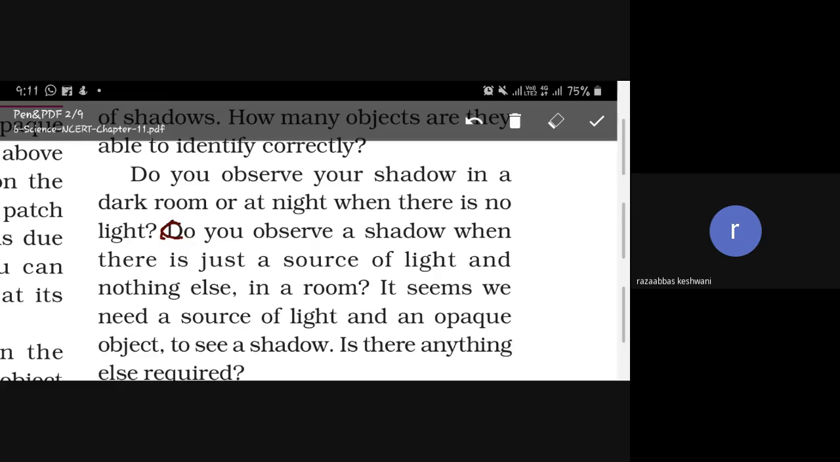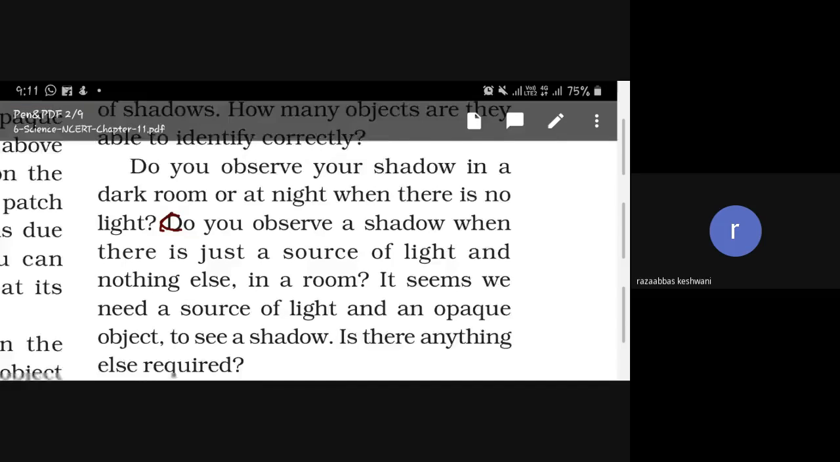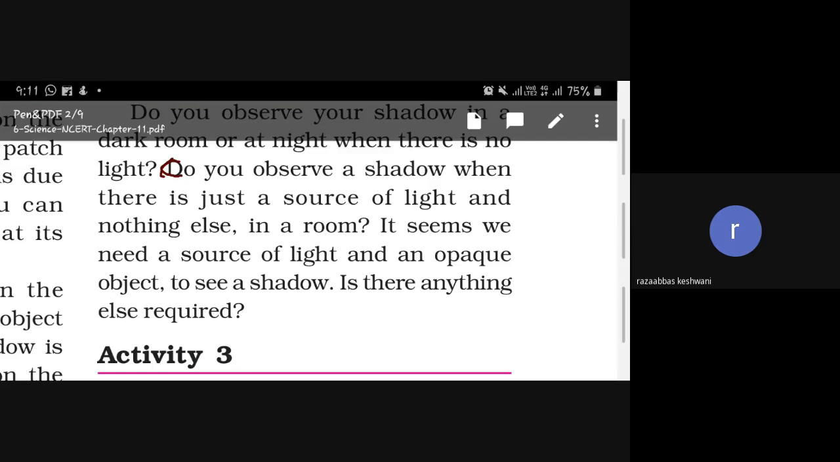It seems we need a source of light and an opaque object to see a shadow. Is there anything else required? Now you can see a shadow at night as well, when you go inside the room and just switch on the light. So what will you see? You will see the shadow. So this is activity number 2.